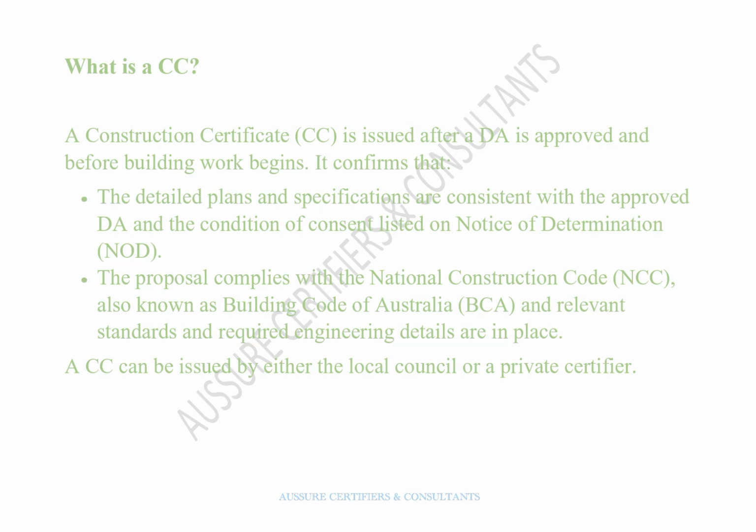What is a CC? A construction certificate (CC) is issued after a DA is approved and before building work begins. It confirms that the detailed plans and specifications are consistent with the approved DA and the conditions of consent listed on the Notice of Determination (NOD).